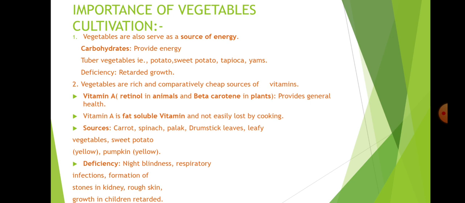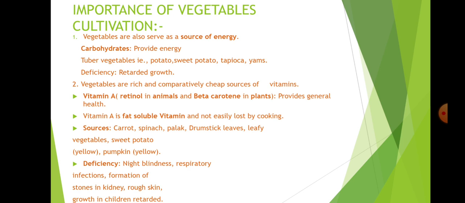Best sources are carrot, spinach, palak, drumstick leaves and other leafy vegetables, sweet potato, and yellow pumpkin, which are rich sources of vitamin A.